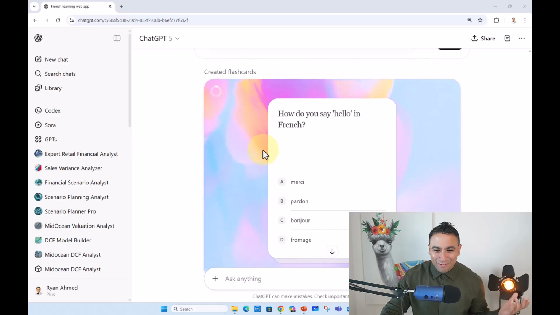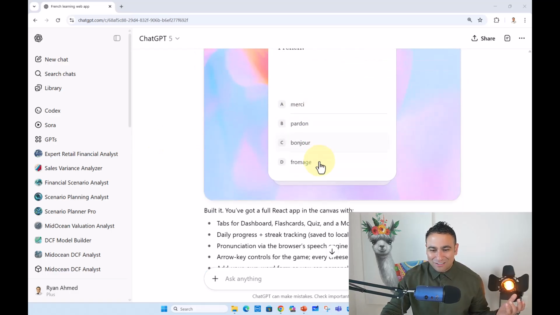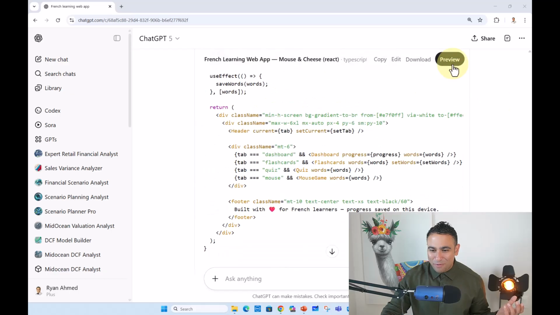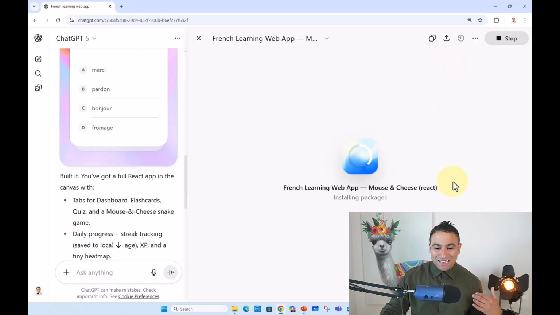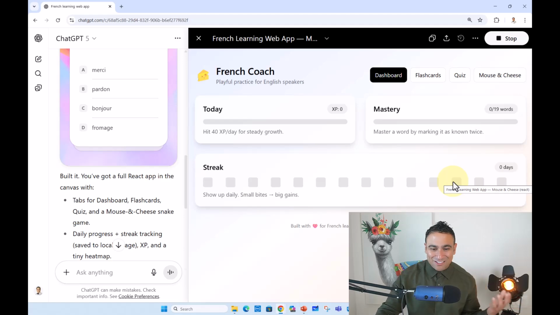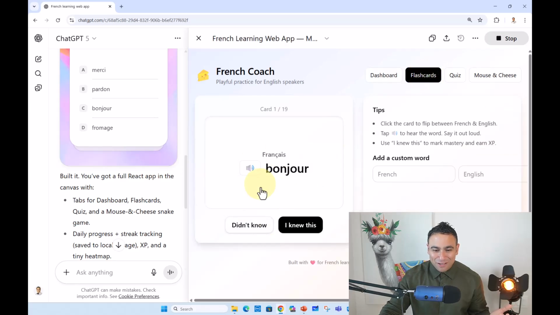Now you should see flashcards here that are being created for you. And you can go up and click preview. And now you should see an application that is being created on the spot for you to learn French. So you can click on flashcards, for example. You can see all these different names here. You can click Bonjour. It's okay, I hope you heard it.